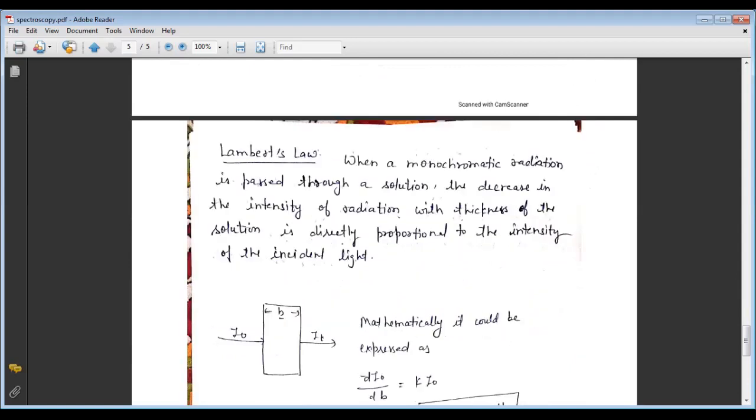And now these are the basic laws of spectroscopy, and the instrument that is called the spectrophotometer works on the principle of spectroscopy.